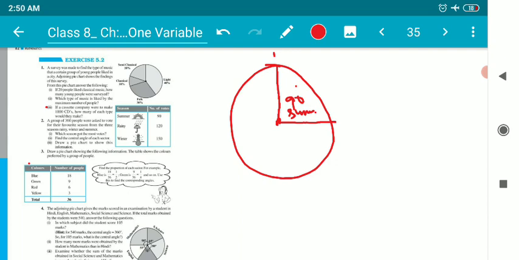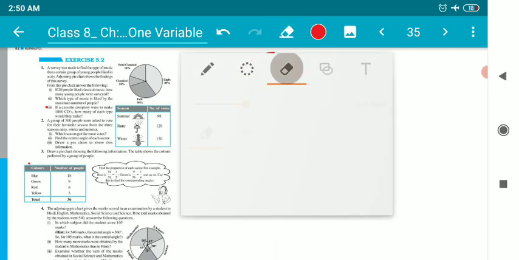Now children, what we need to do? We need to place the protractor once again like this. The center of the protractor should fall on the center of the circle, and we are supposed to draw 120 degree. Suppose, children, this is 120 degree.